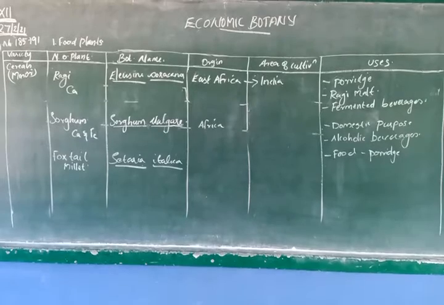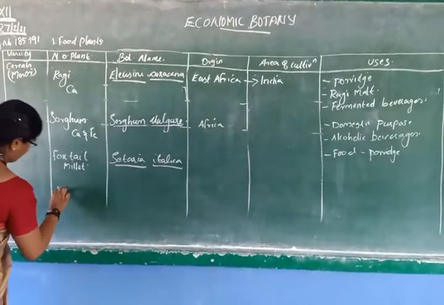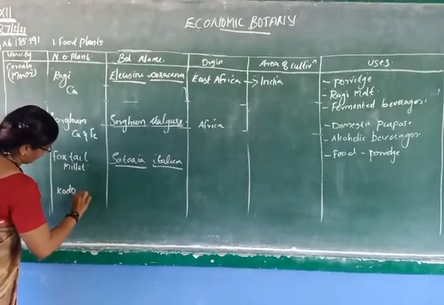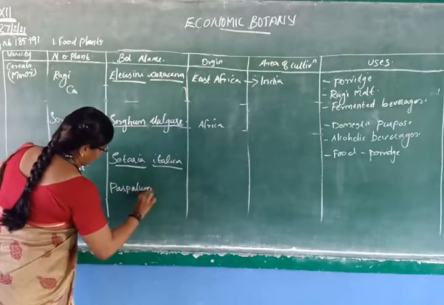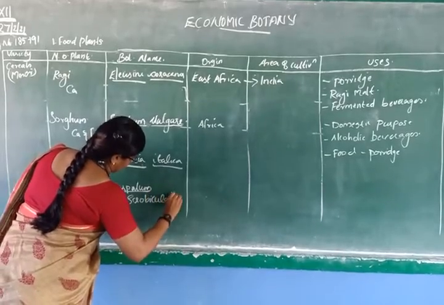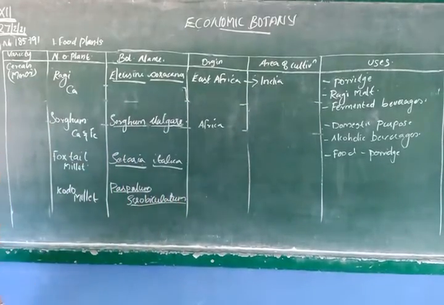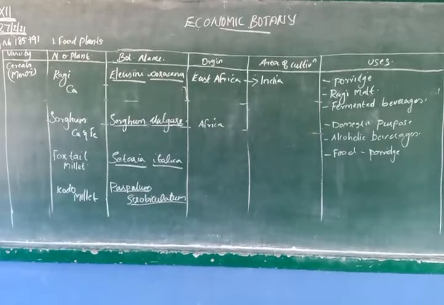Then the last millet is kodo millet. Last one is kodo millet, Paspalum scrobiculatum. Are you feeling any difficulty seeing this botanical name? Yes. No, it is quite interesting. You can study it. Why? Because it will give you more knowledge about the products.